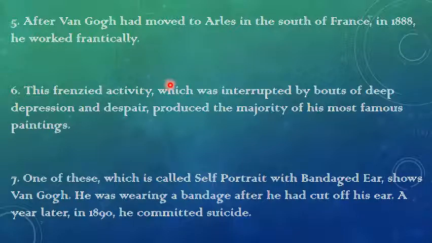This frenzied activity, which was interrupted by bouts of deep depression and despair, produced the majority of his most famous paintings. One of these, which is called Self-Portrait with Bandaged Ear, shows Van Gogh. He was wearing a bandage after he had cut off his ear. A year later, in 1890, he committed suicide.